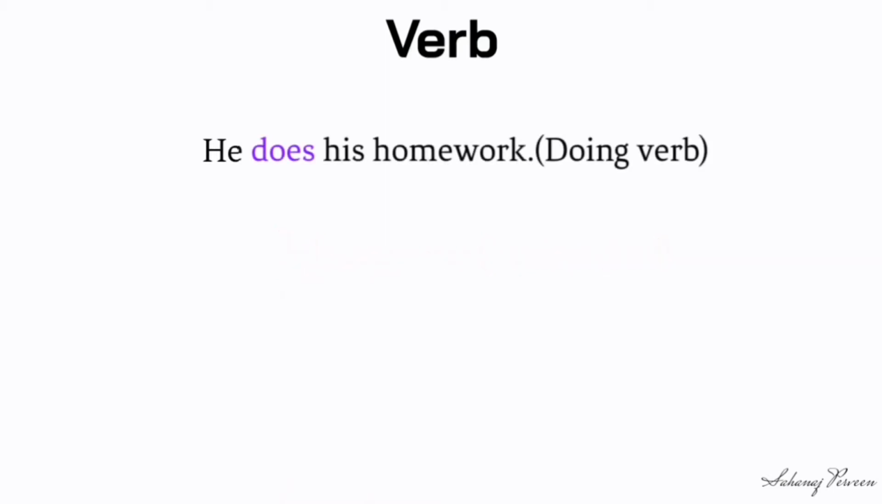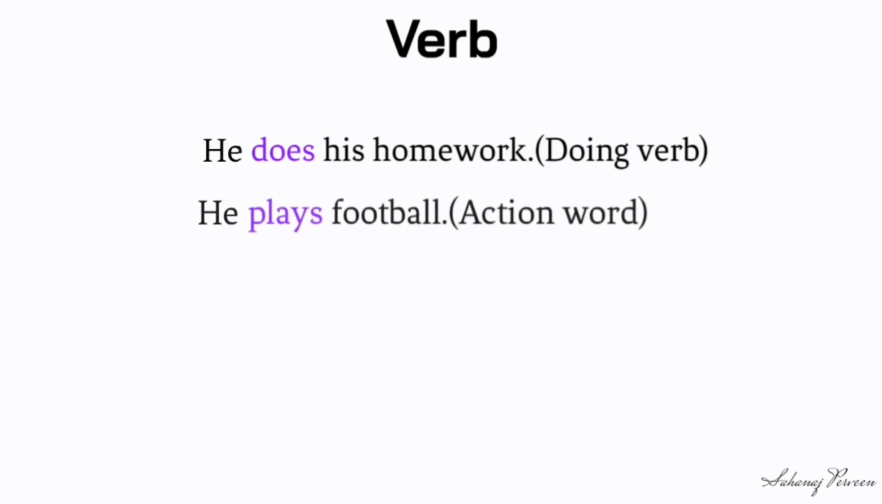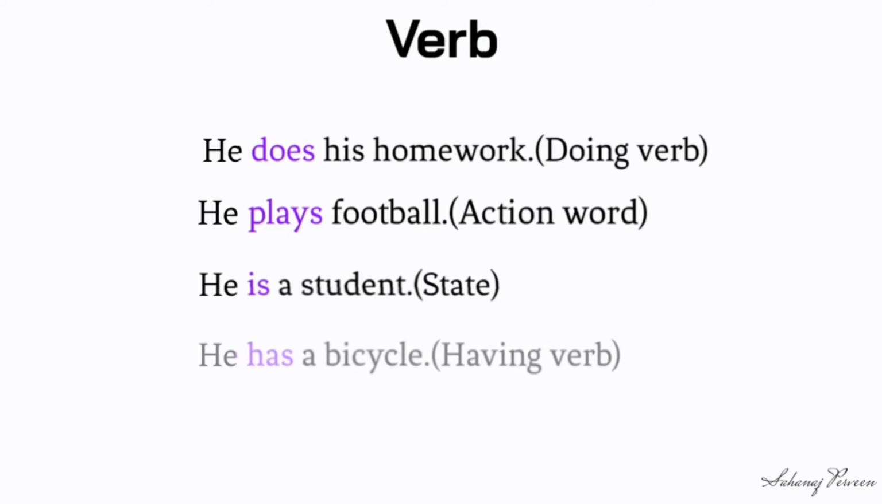He does his homework. It is an example of doing verb. He plays football. It's simply an action word. He is a student. It is a state of being. He has a bicycle. It is an example of having verbs.